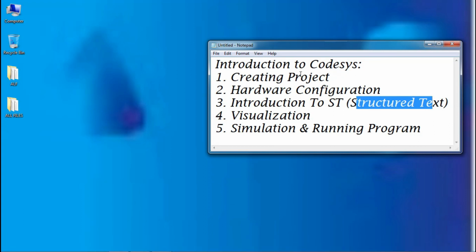In this project, we are going to create a simple project. I will show you how to configure hardware in Codesys. We will write a small programming structure test and visualize it, and we will run the program. And don't worry if you don't have the actual hardware. Let's dive into it.